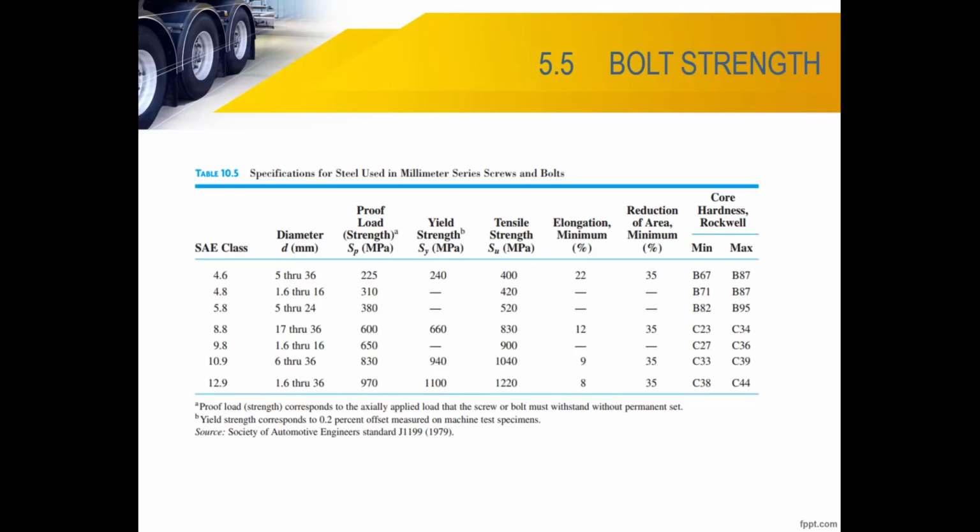The safety factor is SP, proof strength, over sigma E. We have to use proof strength. So my sigma E is 359.91. If I want to use grade 4.6, proof strength is 225. Cannot, because my sigma E is already 359, of course my bolt will fail. If I want to use grade 4.8, the diameter range is 1.6 to 60, I can use anything, but the proof strength is 310. Can you see that one?